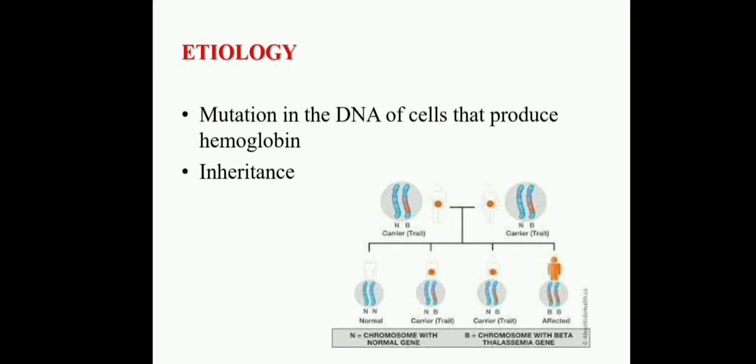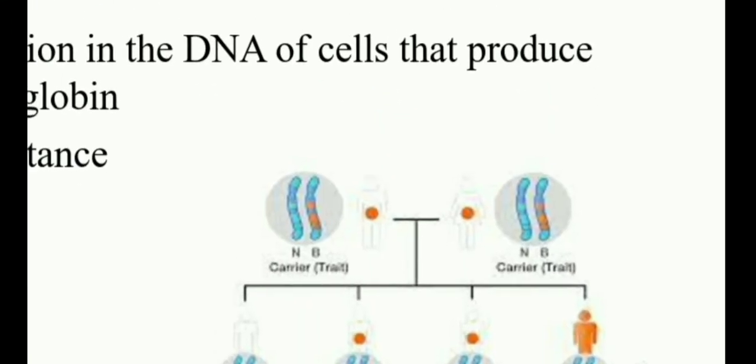Coming to the etiology, the main cause of thalassemia is mutation in the DNA of cells that produce hemoglobin. It is an inherited disorder. Mostly, those parents who have changed DNA mutations pass on this thalassemia. How it is transmitted, we will see here in this image.